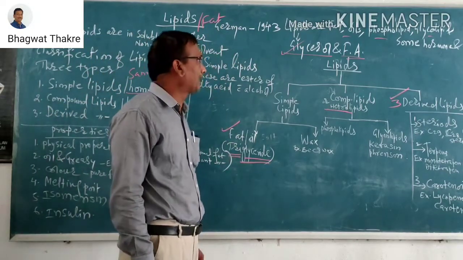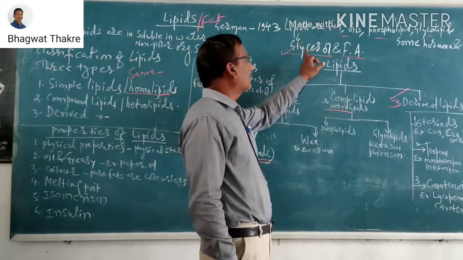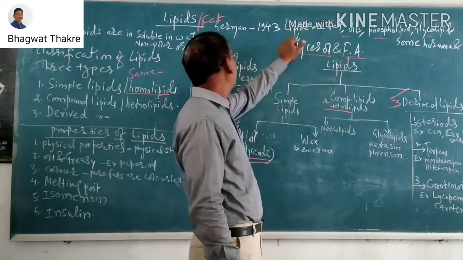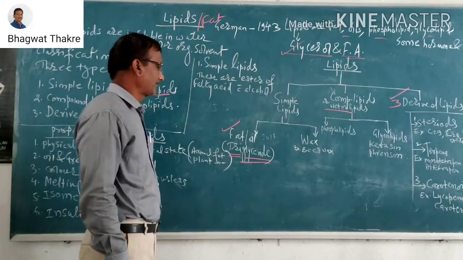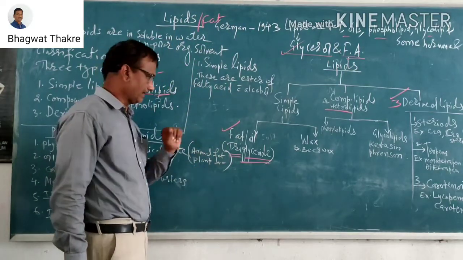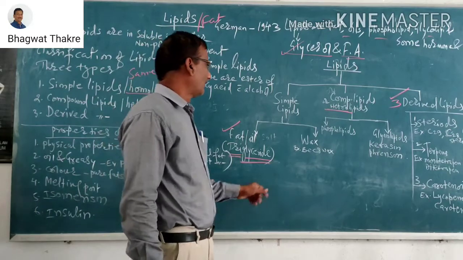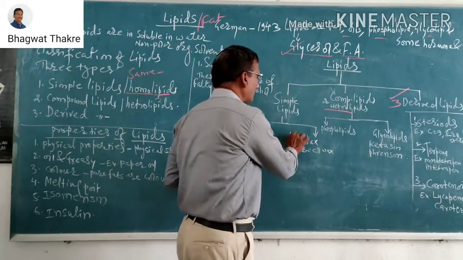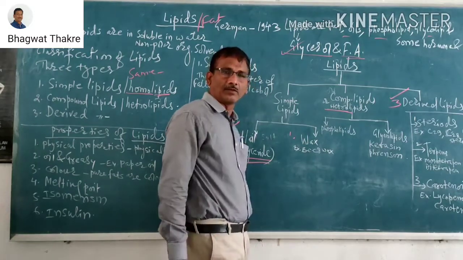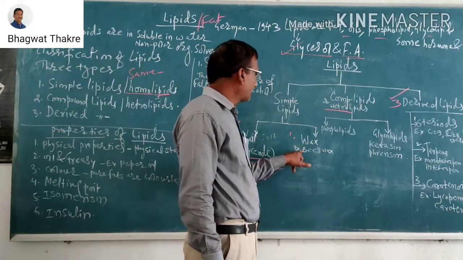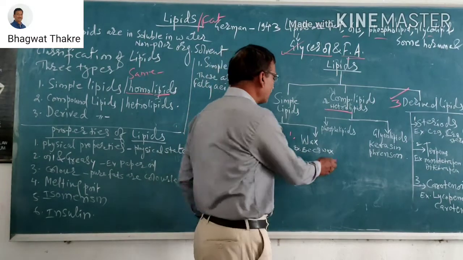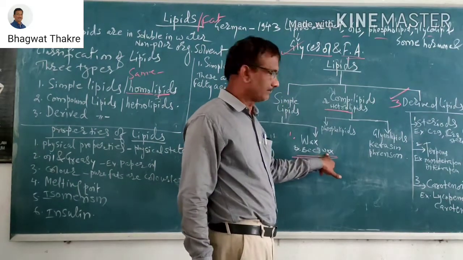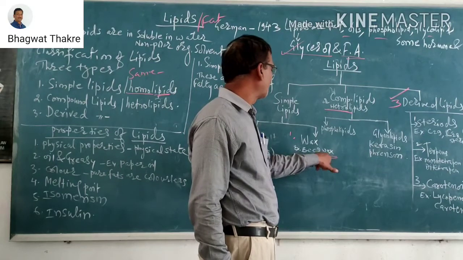What is the definition? Glycerol and fatty acids, that is known as lipids. And the second example is wax, the honeybee wax. It is the best example.